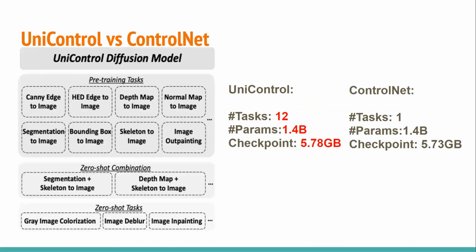So here comes the comparison of UniControl with ControlNet. This comparison mostly talks about how each module and each model has similarity in terms of parameters, but one has to think about how far these two models are capable, and it has this huge ability. So maybe in the future one can think about how far these models can be increased in terms of ability, not in terms of size.